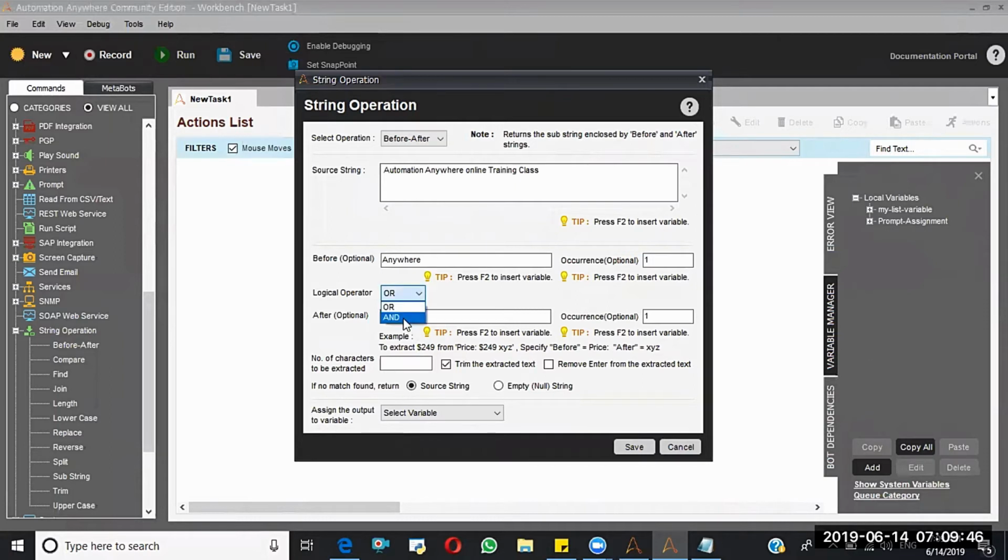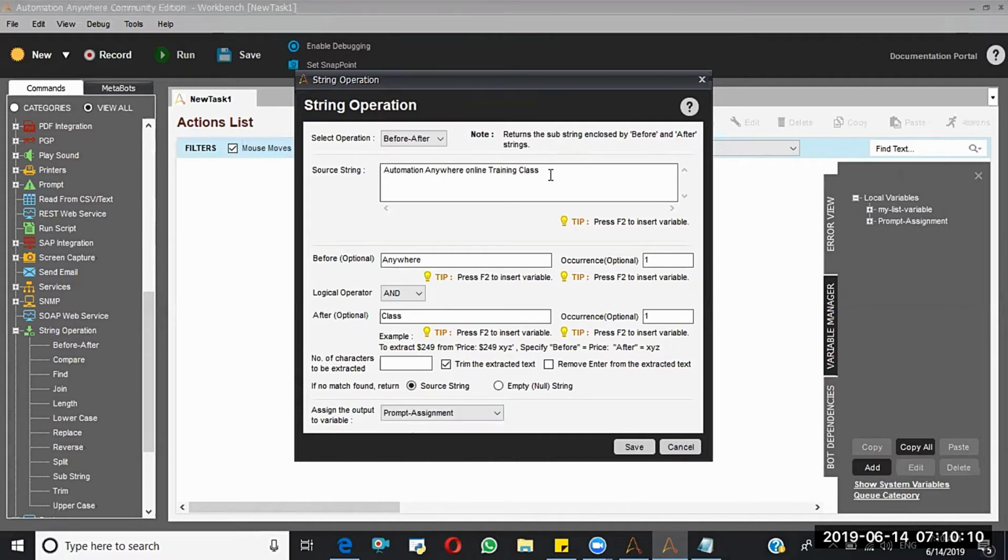Here I'm putting the logical operation AND. What is meant by AND? If we say AND, both the conditions should be satisfied, then only the result output will come. If no match is found, return the source string. And I'm assigning it into a prompt assignment.